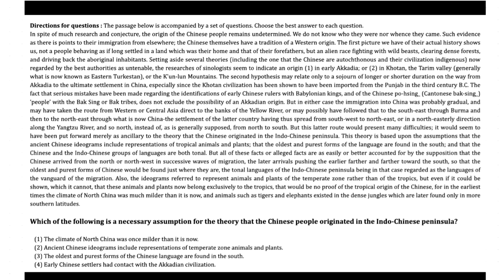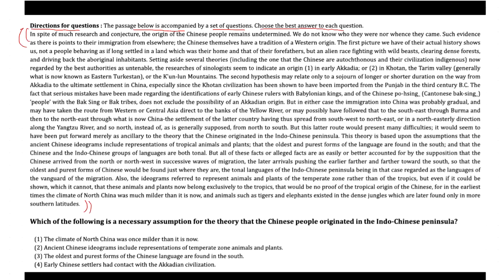So here we find the text. The directions for the question on the basis of the text given below say that there is a passage below which is accompanied by a set of questions. We need to choose the best answer to each question. So look at the text, and I assume that you must have read the text to get the general idea out of this. So what does this text point out?